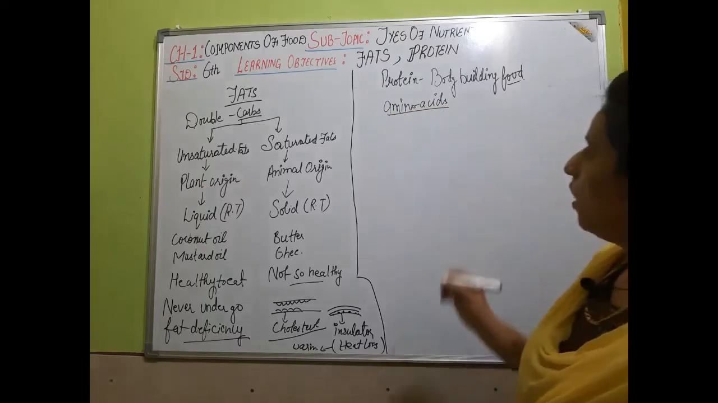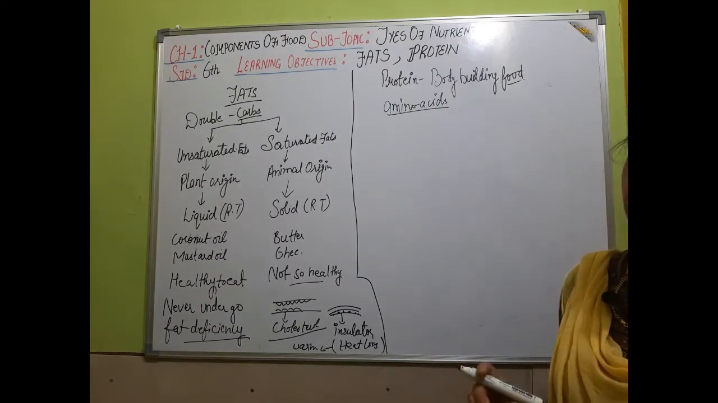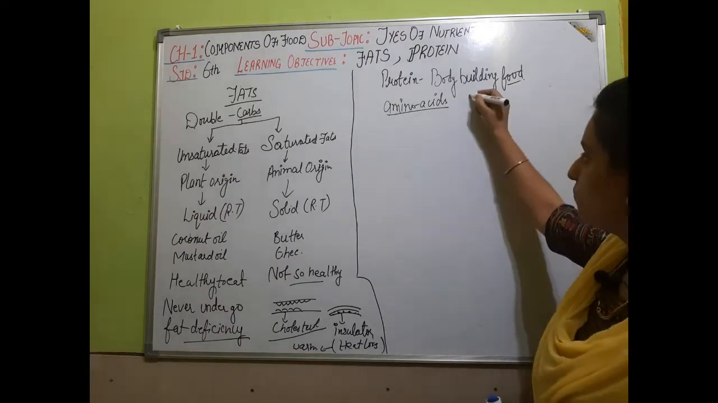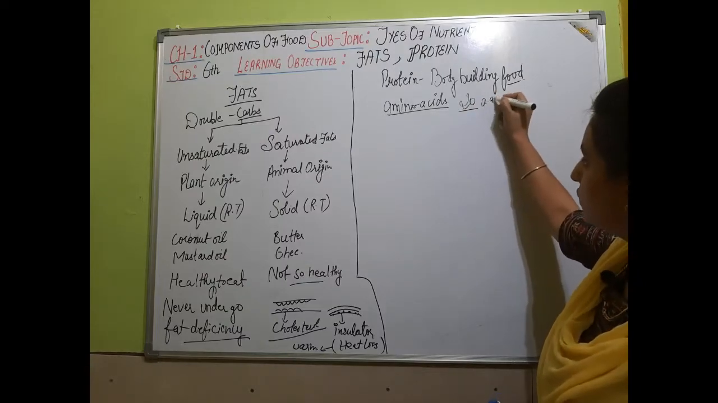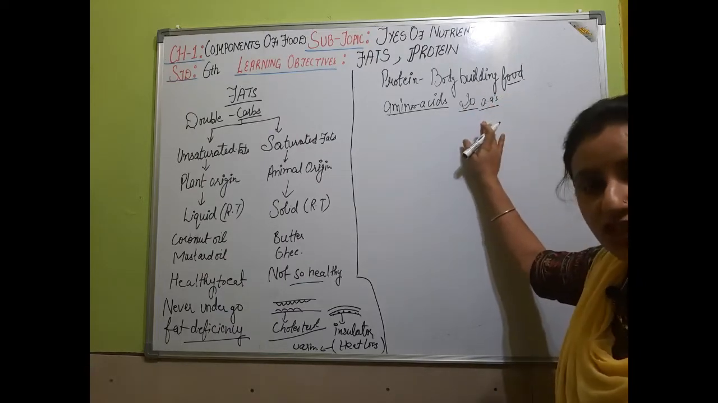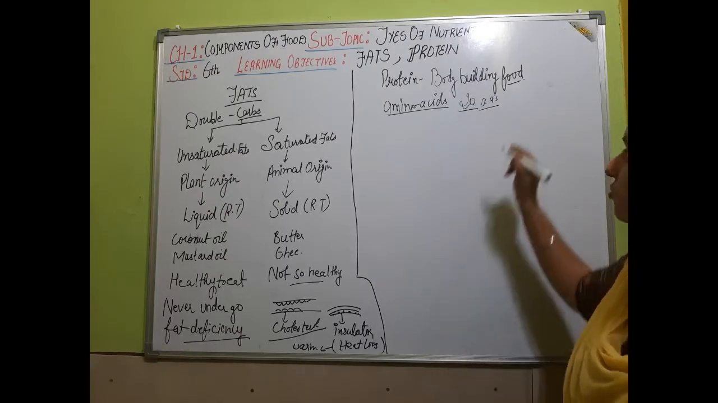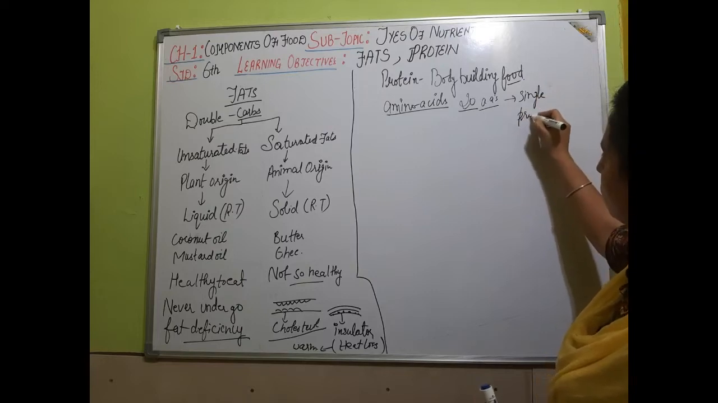Almost 20 amino acids are required by our body for the proper functioning of the body. These 20 amino acids combine with each other in a particular number and order to give rise to a single protein molecule.